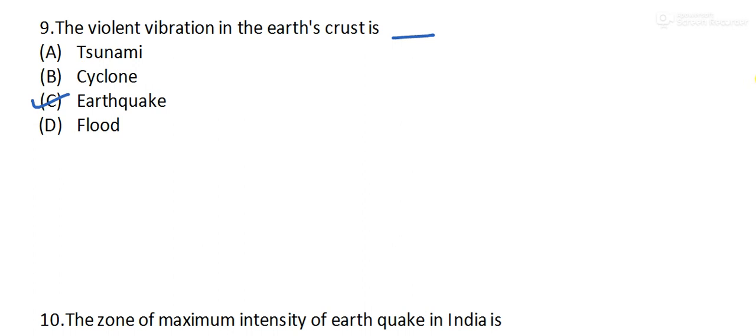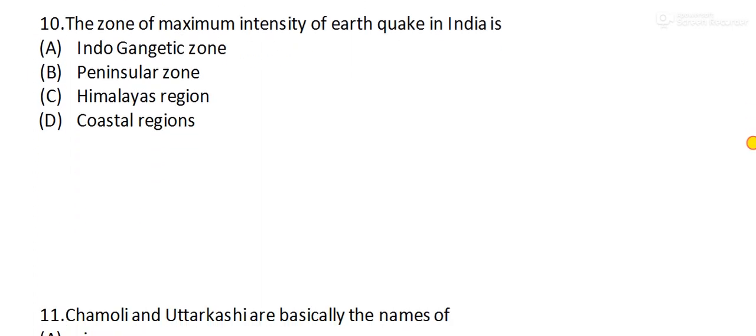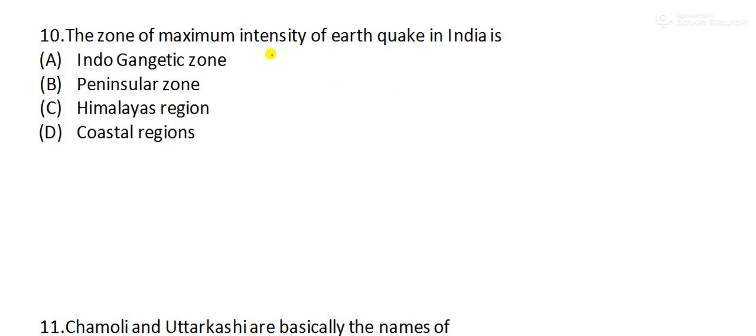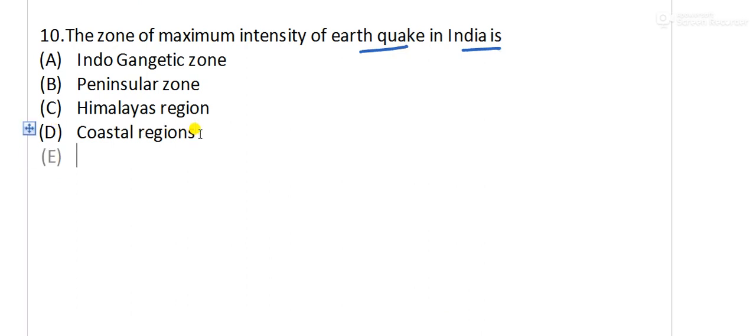Now question number 10. The zone of maximum intensity of earthquake in India is dash. The zone of maximum intensity of earthquake in India, what is that called? The options are Indo-Gangetic, Peninsular, Himalaya or coastal region. So the answer for this question is the Himalayan region. This is the right answer.